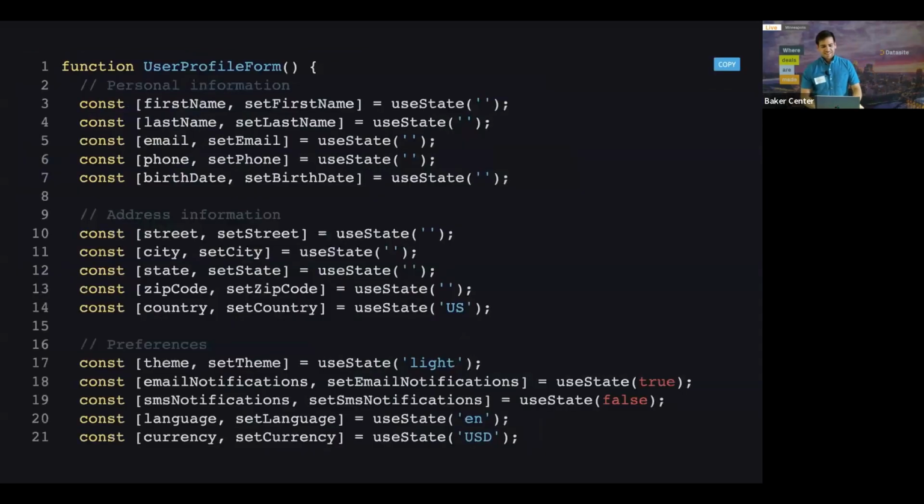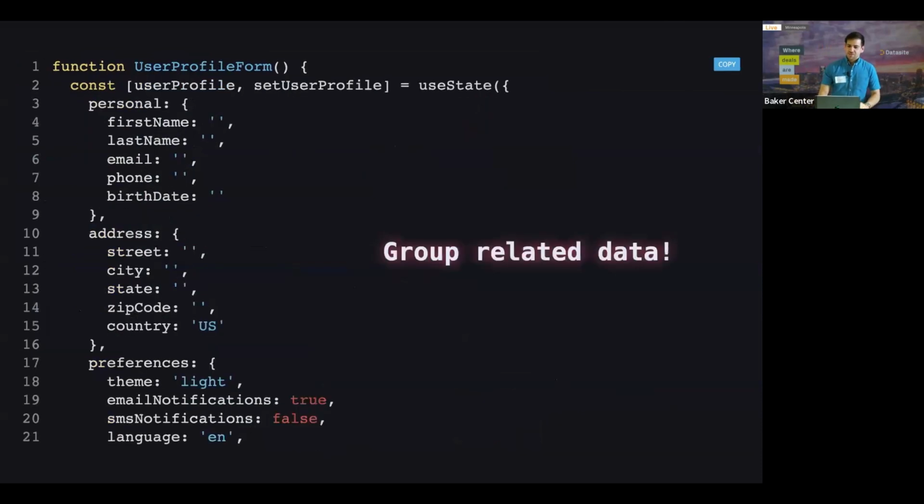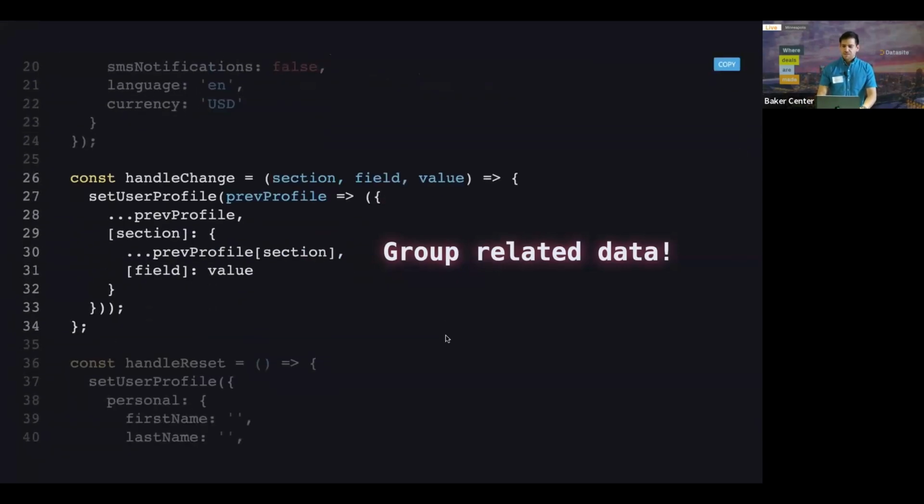So yeah. Now, one thing that we could do to sort of condense this is just group related data together. By that, I mean, you could use an object that just groups everything instead of having one useState per thing. This makes your code a lot easier to understand because it shows that this data is related. I've been in many code bases where it's like, okay, there's 12 different useStates. Some of them are related, some are not. They're in different positions, and it's hard to know which ones actually go together. So it does become problematic.